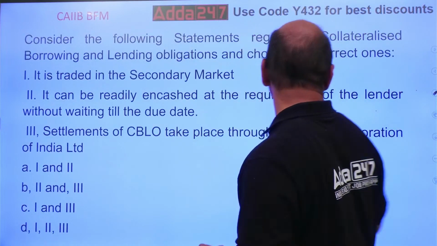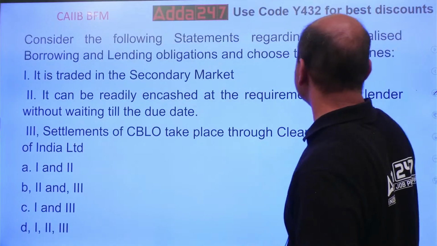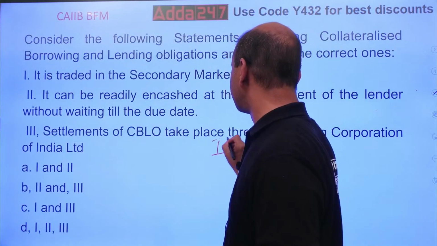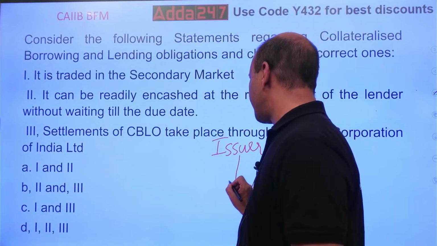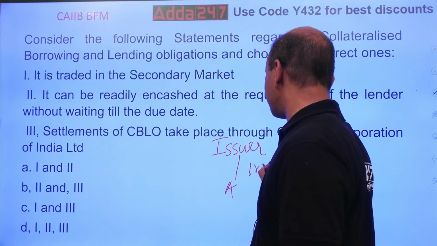Whenever you get it directly from the issuer, that's known as the primary market. Then it is known as A gets it. So this is the primary market.